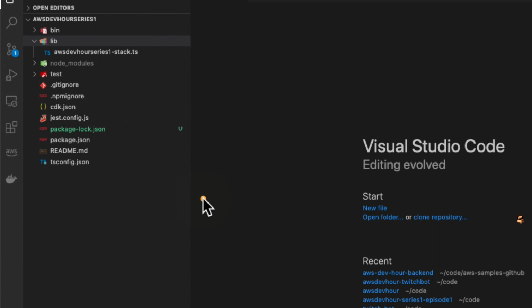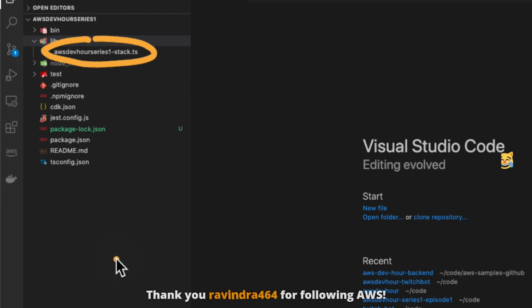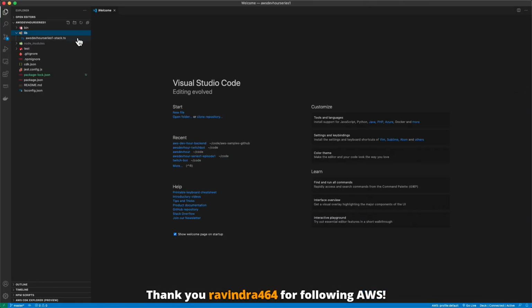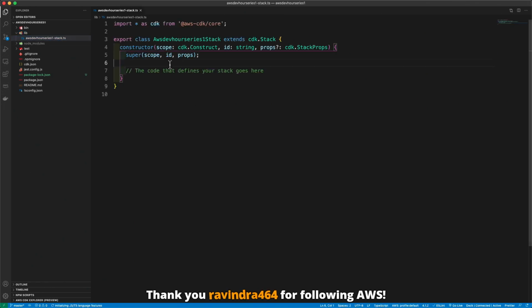We have a lib directory, which contains the core file we're going to be working with. That lib directory has the stack file. This is where we're going to spend most of our time within the CDK, adding code into here.